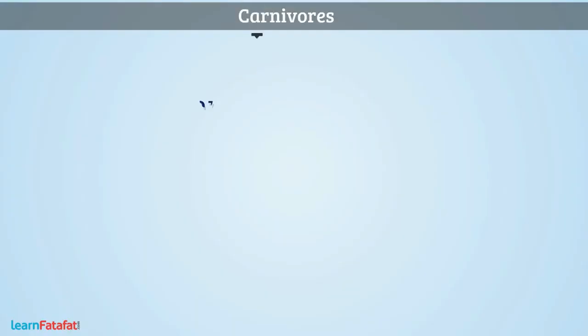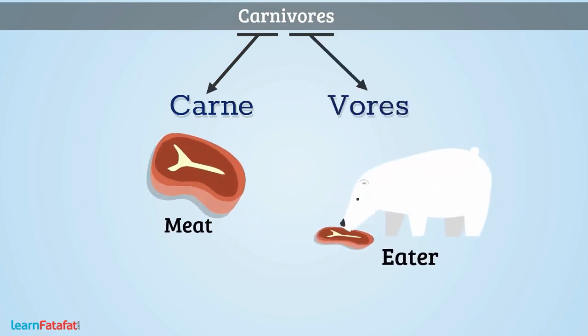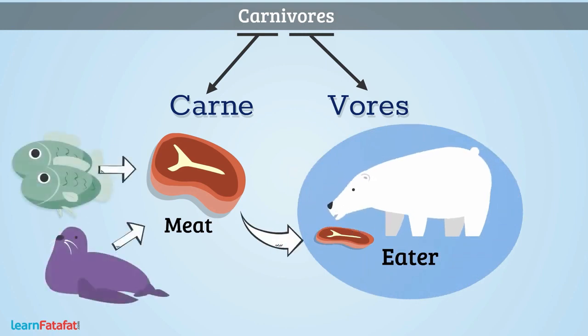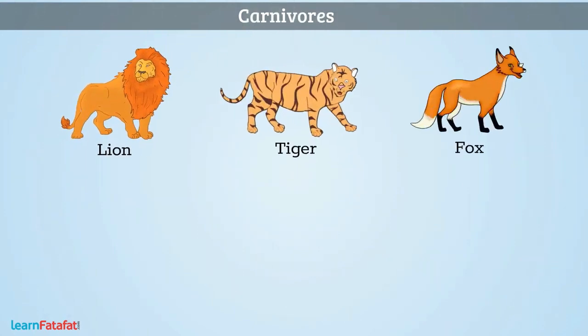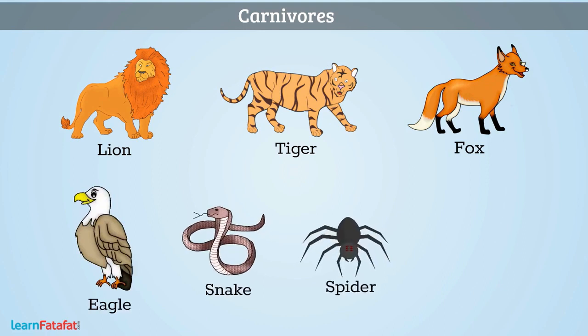Carnivores. Carn means meat and vores means eaters. So, the animals which obtain their food only from other animals, that is, in the form of meat, are called carnivores. Examples: lion, tiger, fox, eagle, snake, spider, shark, etc.